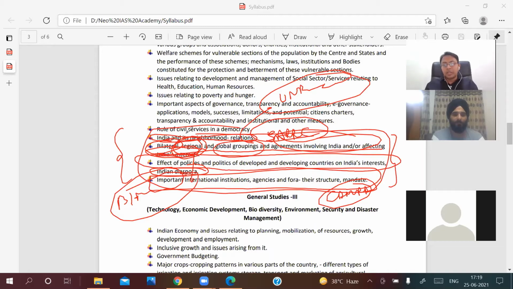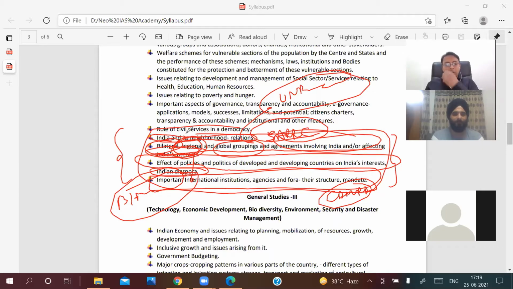After discussing the three phases in which India has changed its foreign policy, we'll come to India's relations with neighborhood countries, and then we'll discuss certain global groupings as well as bilateral relations with certain countries which are important for our examination, not each and every country.